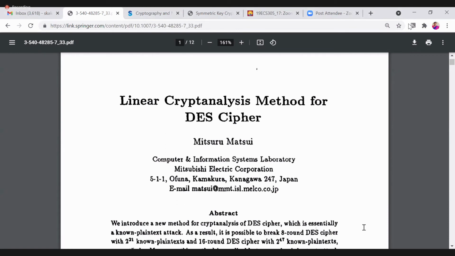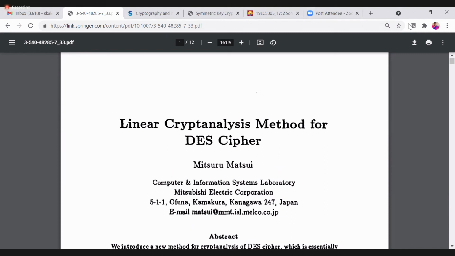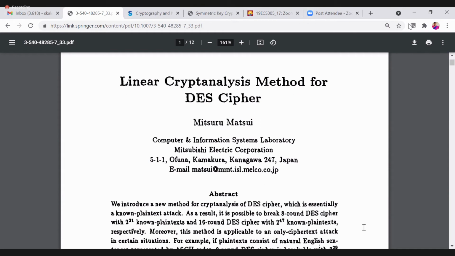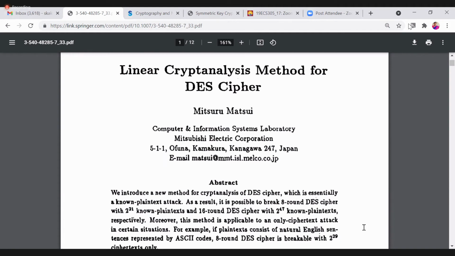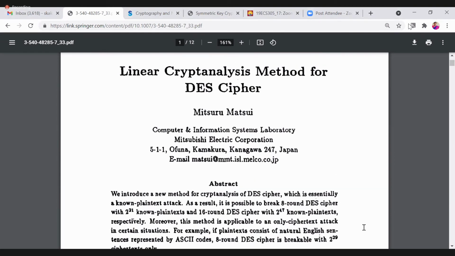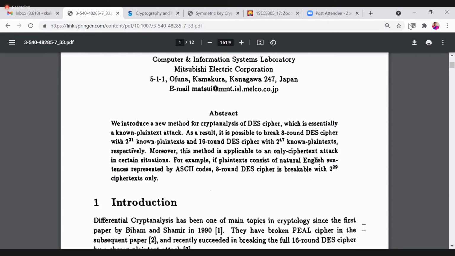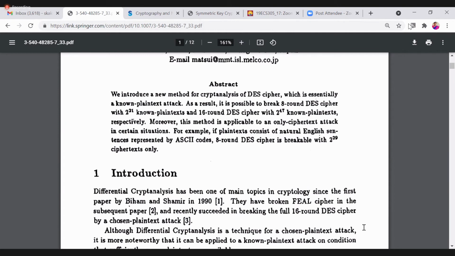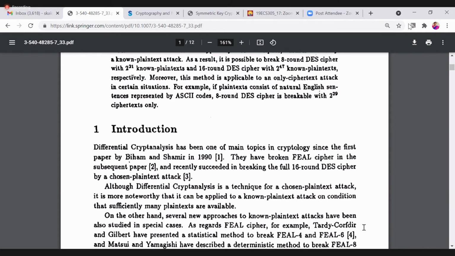Yes, so here this is a paper published by the developer Mitsuru Matsui, the fellow who developed this linear cryptanalysis method. Especially this is designed for DES, but it can be used for other block ciphers like AES, triple DES and all other algorithms.